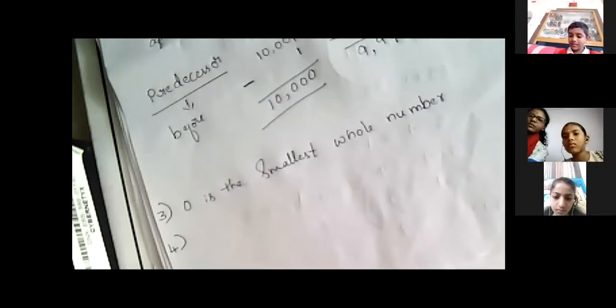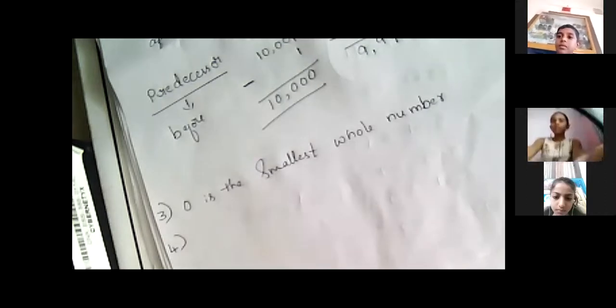Count the numbers between 32 and 53. You can count them as 33, 34, 35, 36, 37, 38, 39, 40, 41, 42, 43, 44, 45, 46, 47, 48, 49, 50, 51, 52.